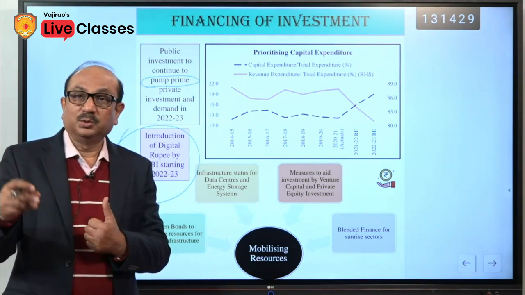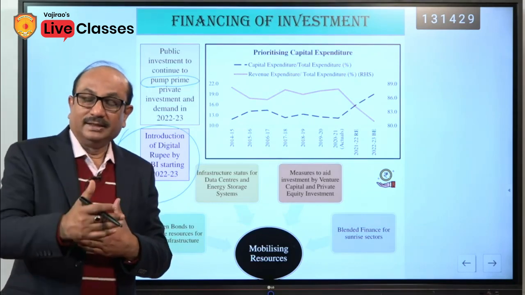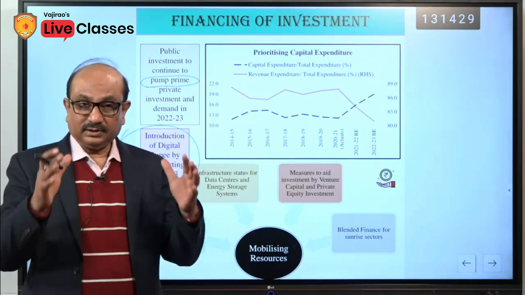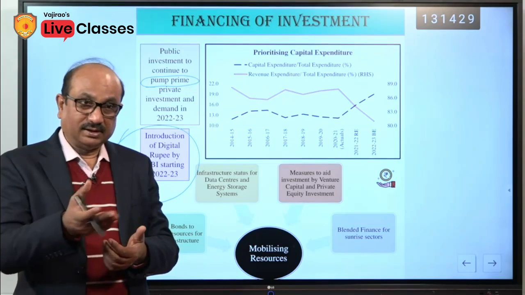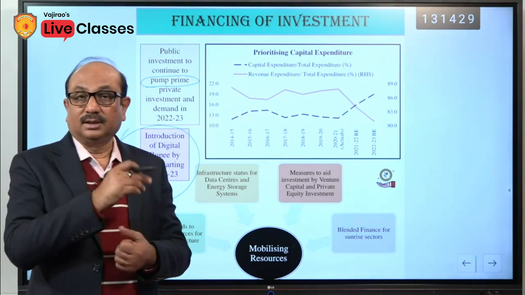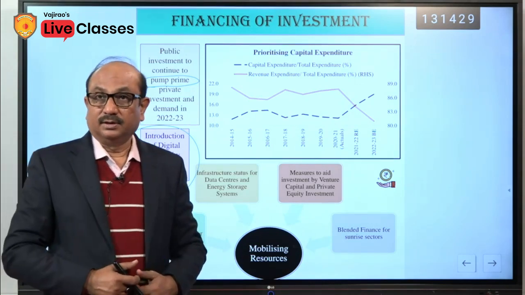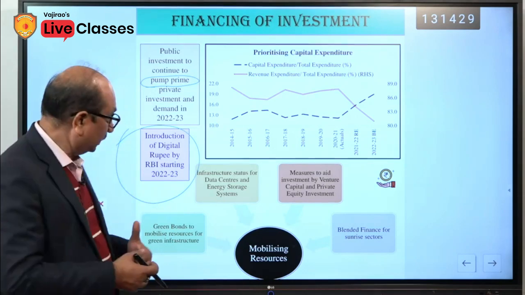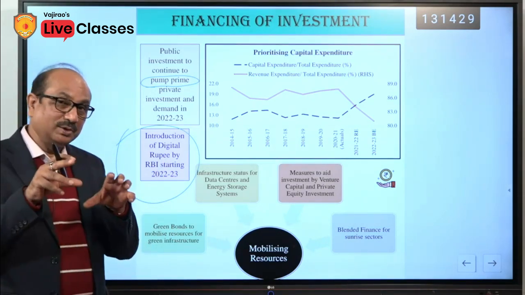And above all, this would also help to control black money, because nowadays every day we are getting news that somewhere a huge amount of black money has been recovered. Some days back, last month in Kanpur, more than 1 lakh crore in currency was recovered, and from time to time this keeps happening. So this kind of problem would also be resolved, and that is why the government is giving so much focus to it.